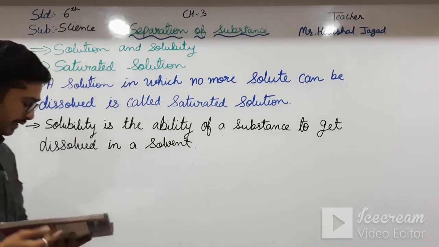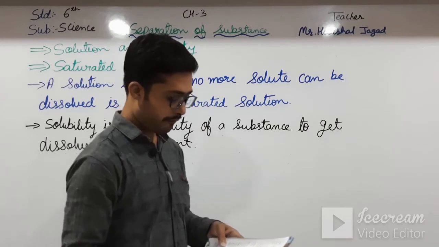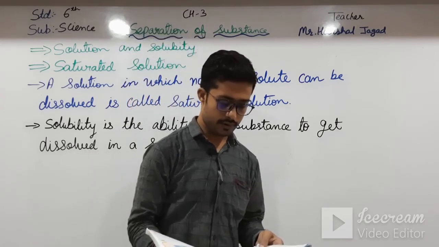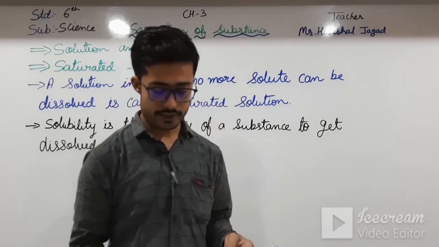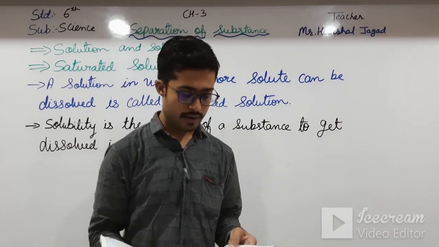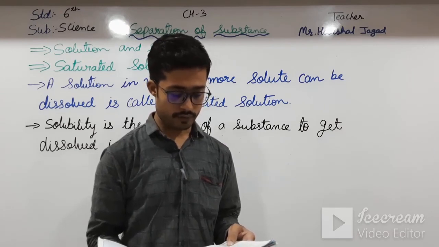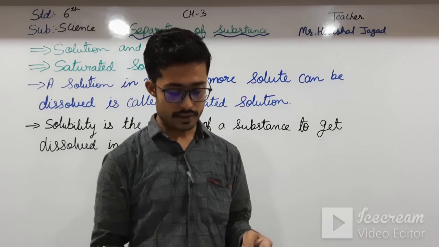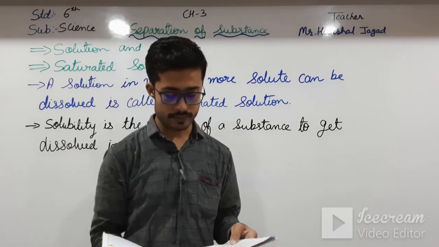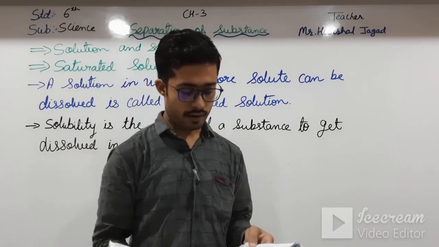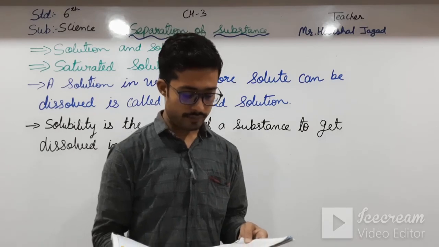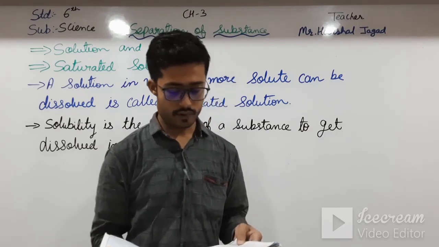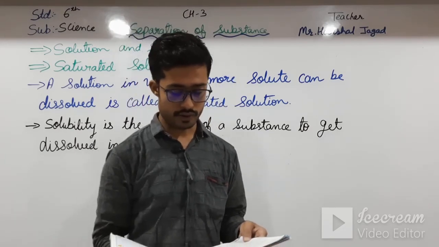Now see here, next is different amounts of substances or solutes are required to prepare their saturated solution in water. For example, the amount of sugar required to prepare its saturated solution in a specific amount of water will be different from the amount of salt required to prepare a saturated solution of salt.